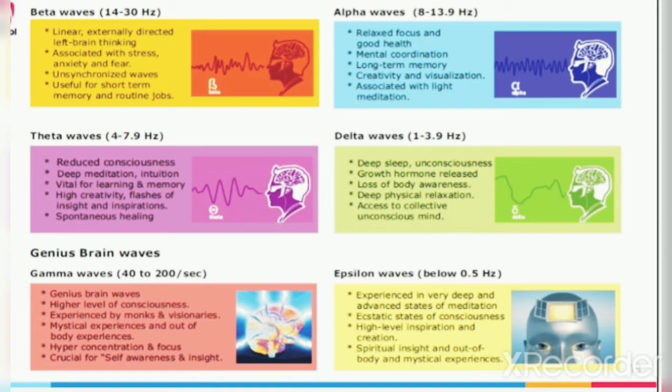Mystical experiences and out of body experiences, hyper concentration and focus, crucial for self awareness and insight.